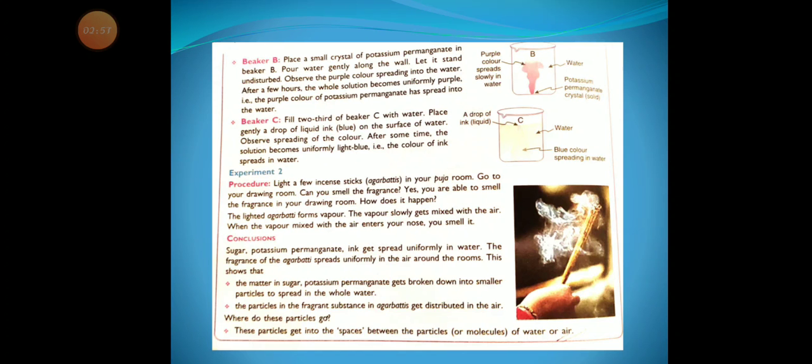In beaker C, fill 2/3 of the beaker with water. Place gently a drop of liquid blue ink on the surface of water. Observe spreading of the color. After some time, the solution becomes uniformly light blue. That is, the color of ink spreads in water.